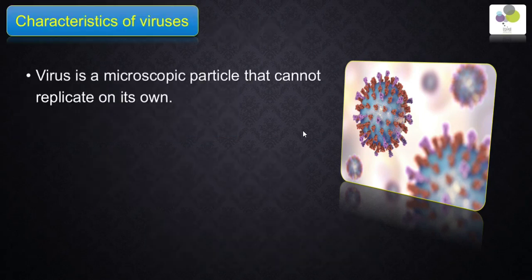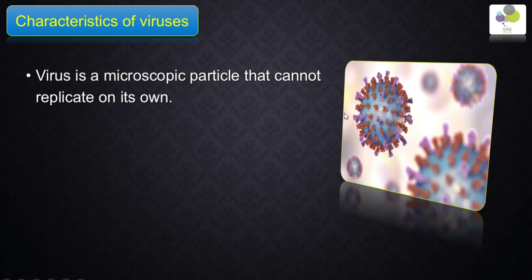A virus is a microscopic particle that cannot replicate on its own. We said particle, not organism. A virus is a microscopic particle that cannot replicate, which means it cannot reproduce, on its own.